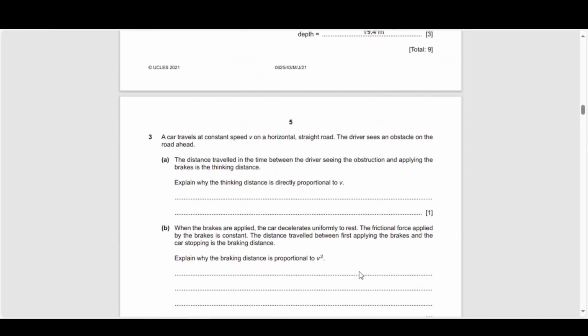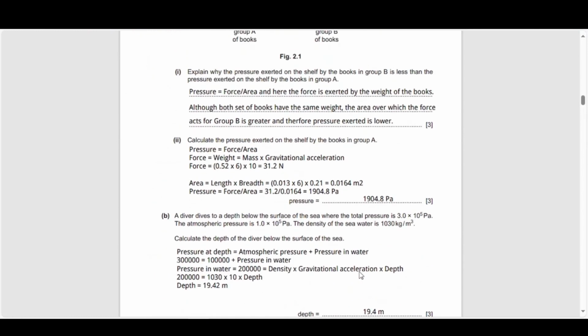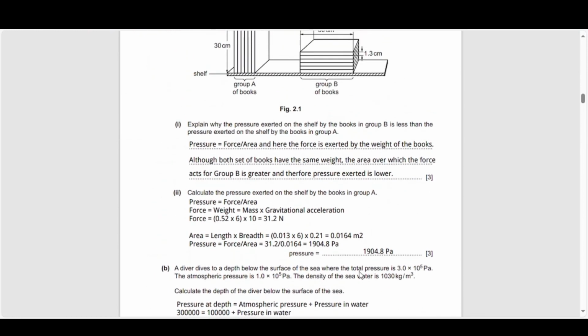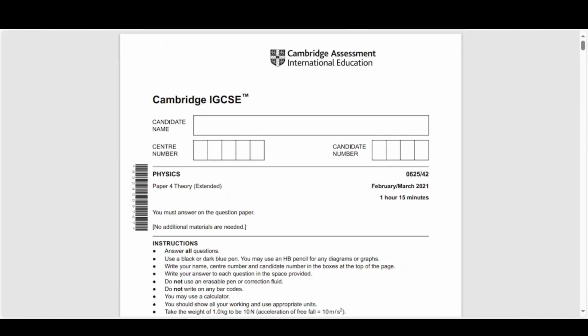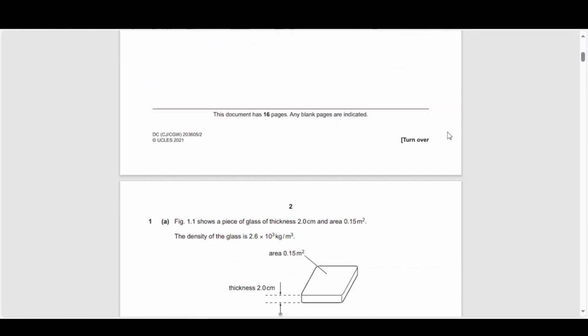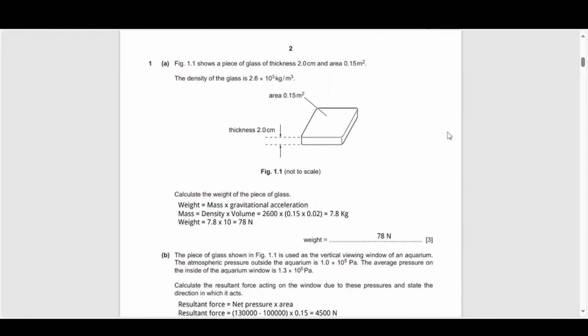Yeah, that is all the questions on concepts from the topic of forces and matter. So if we move on to the last paper we'll be looking at today, which is February-March 2021. If we go down to try and find the questions on pressure, the very first question is on pressure actually.